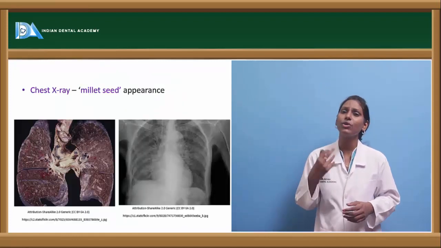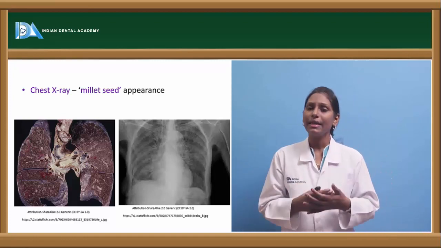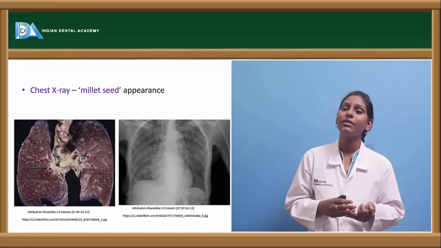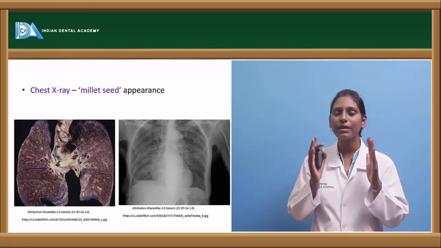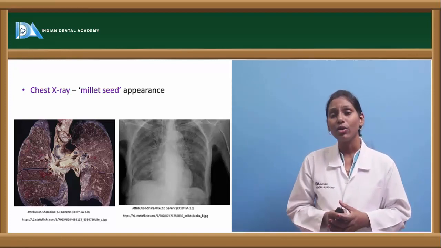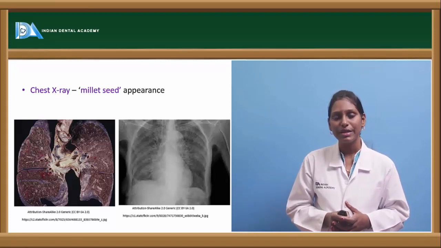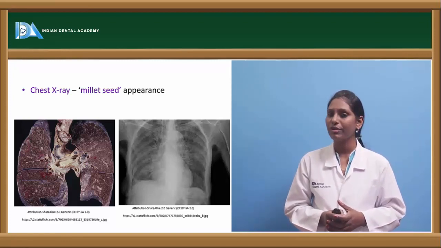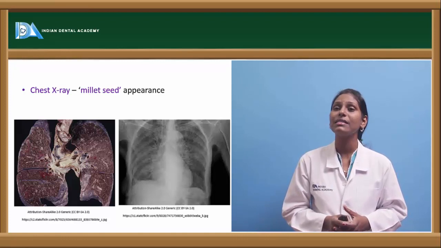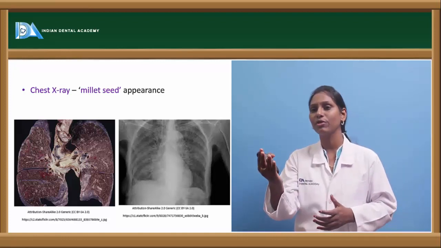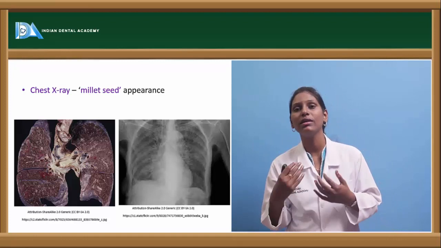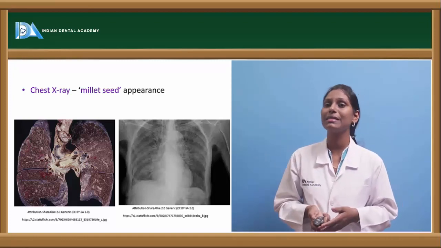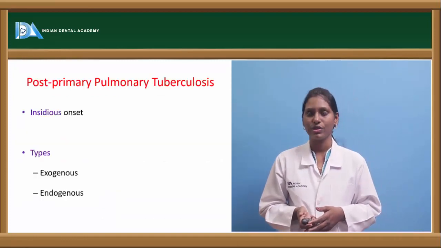When we're starting about diagnosis, careful history and the proper clinical examination will give us almost a provisional diagnosis. It gives us an insight into the disease. And also, chest radiograph, especially for pulmonary tuberculosis, is of diagnostic value. We actually can see millet seed appearance. Here in the radiograph also we can see many radio-opaque foci over the lung structure, which is nothing but millet seed appearance on chest X-ray.